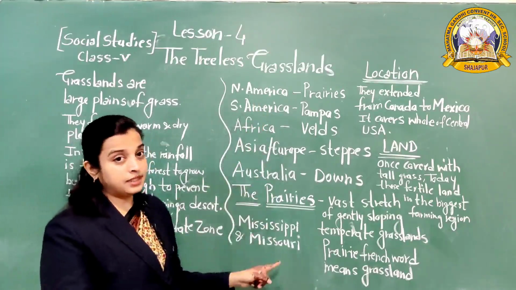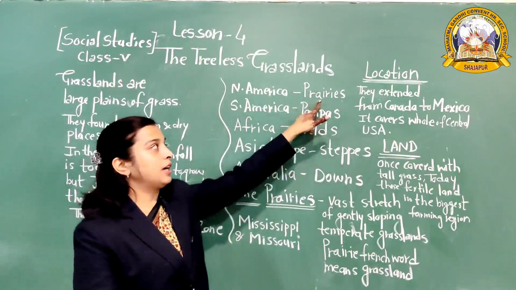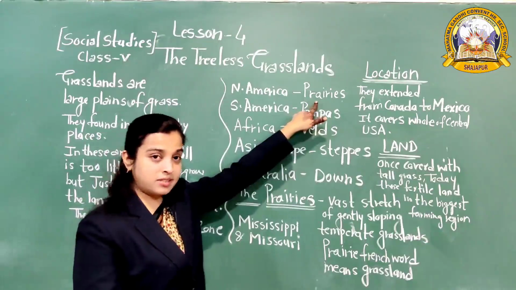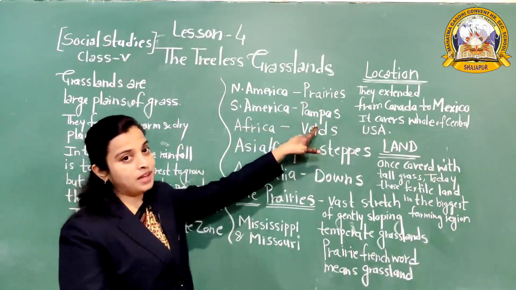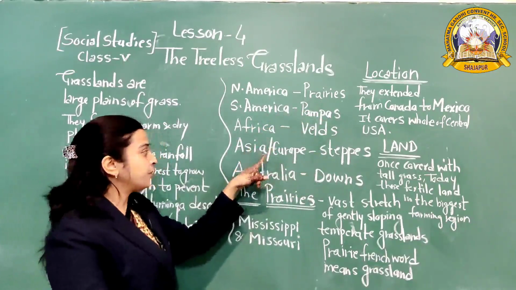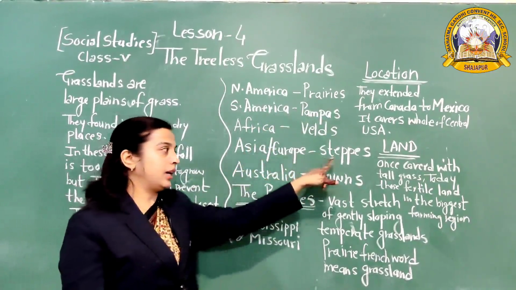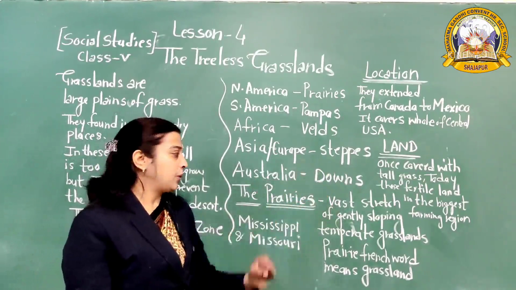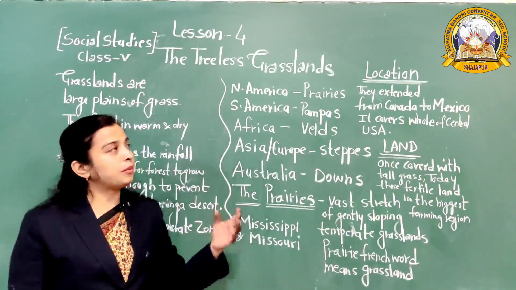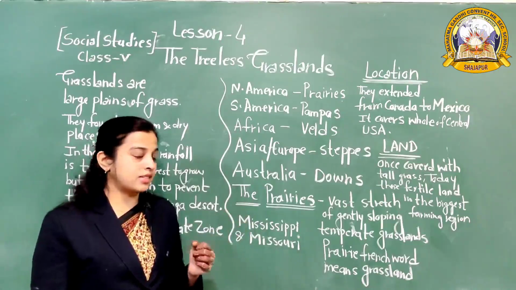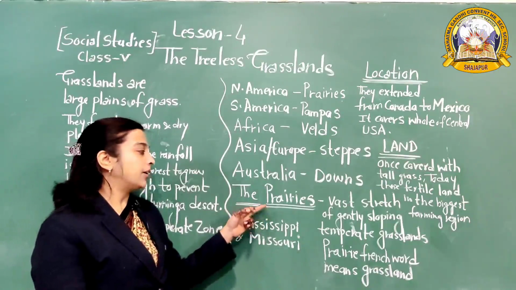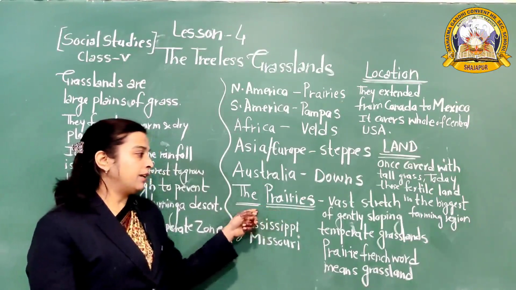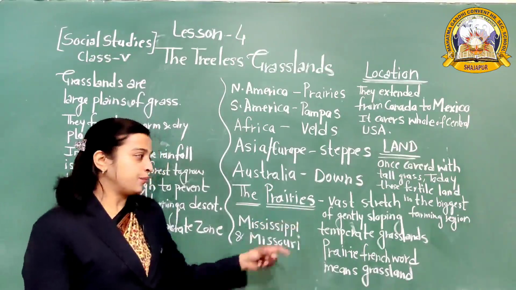Okay, so all of you please learn this. In which continent are they known by which name? North America, prairies. South America, pampas. Africa, velds. Asia and Europe, steppes. In Australia, they are called downs. So today we are going to learn about the treeless grassland of North America, known as prairies.